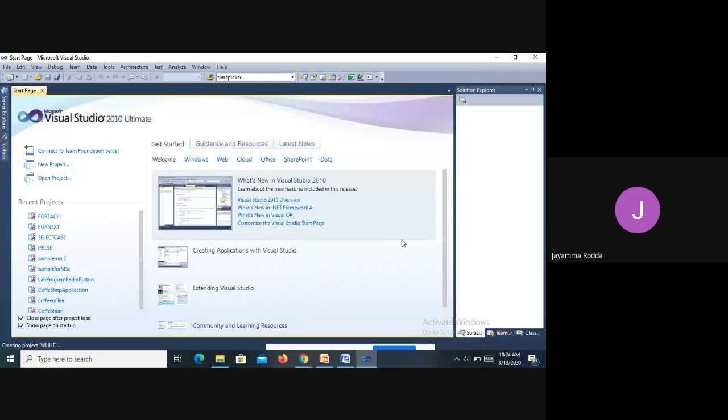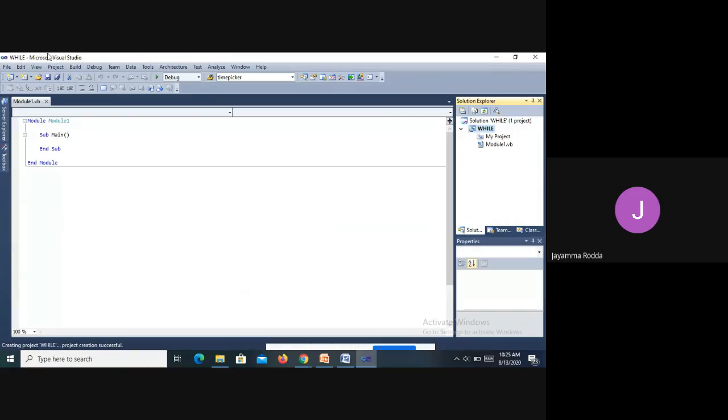Then a module will be created for you. In that module, you are going to write the required code to develop a program using the while condition. So here the first module is there.